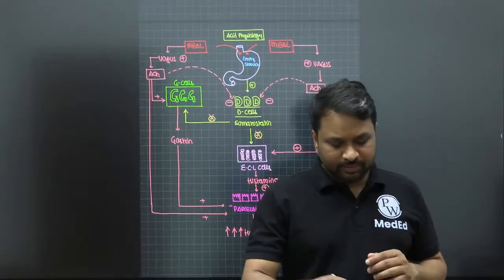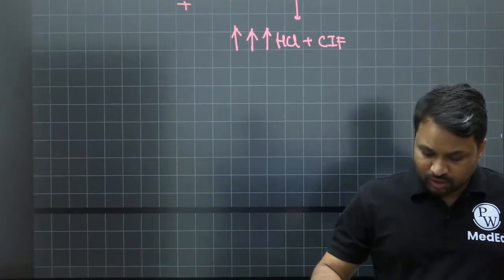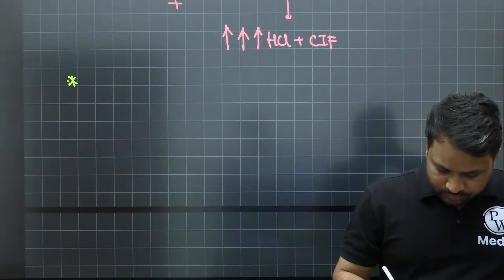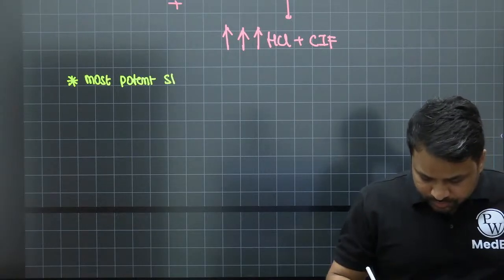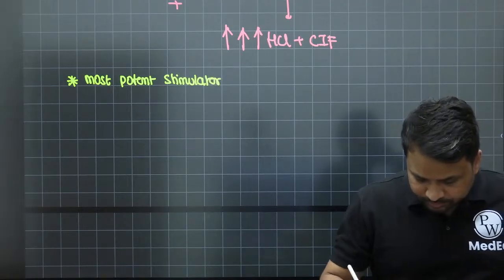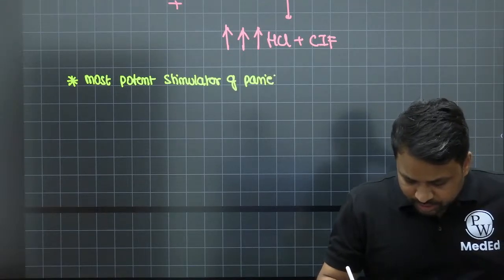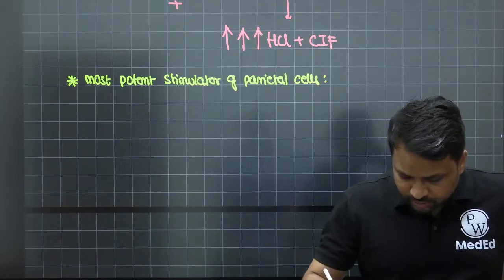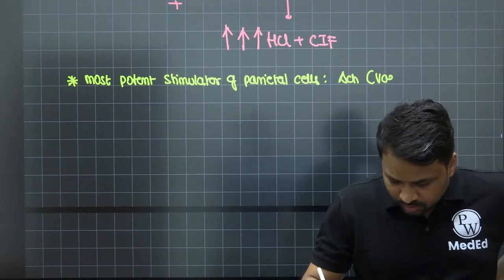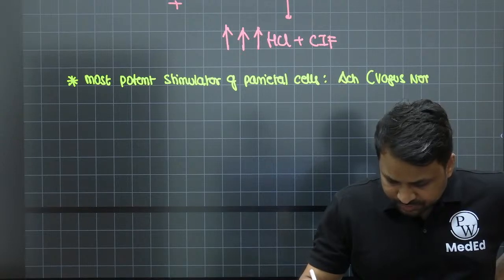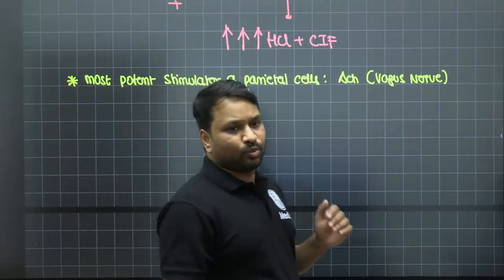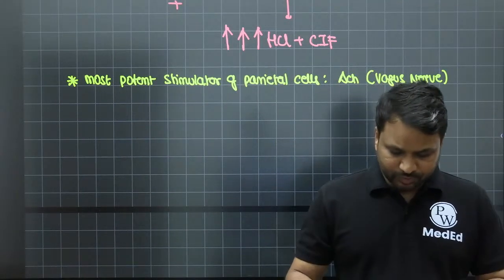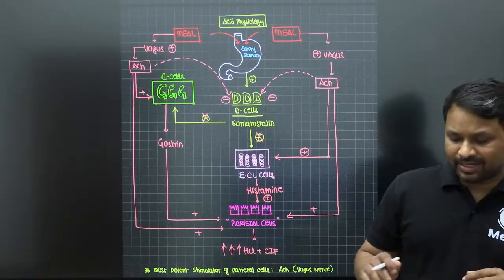So this is about the basic acid physiology. Now, if the question has been asked, what is the most potent stimulator of the parietal cells? Remember, the most potent stimulator of the parietal cells is going to be acetylcholine, or simply the vagus. The 10th cranial nerve, the vagus nerve, is considered the most potent stimulator of the parietal cell. Okay. So this is with respect to the basic acid physiology.